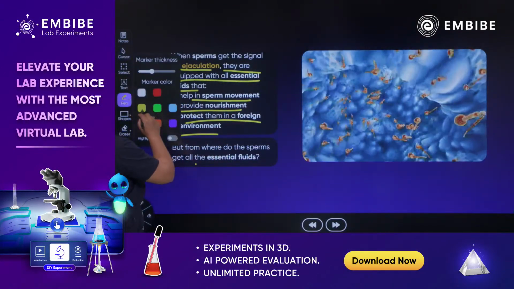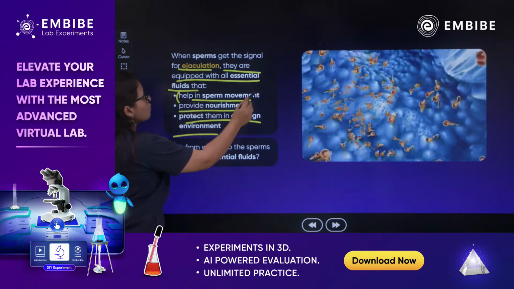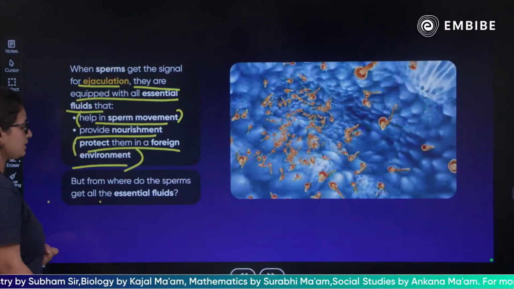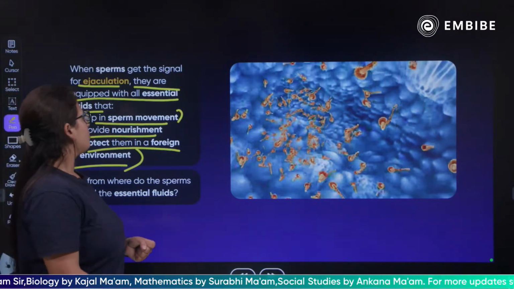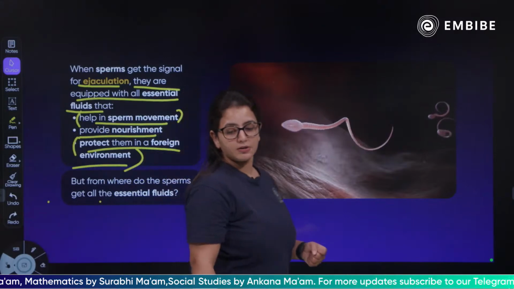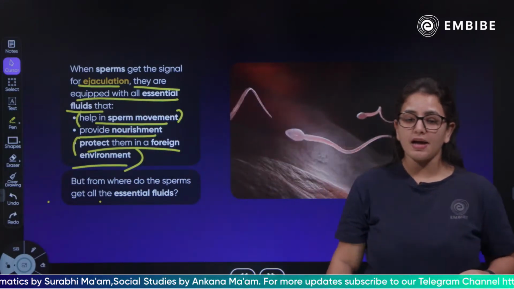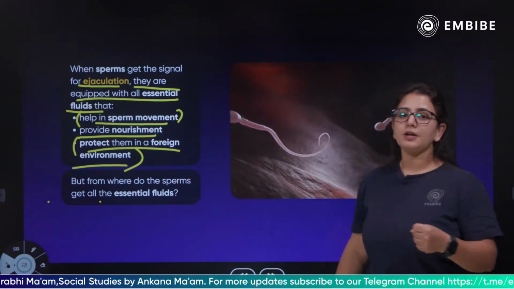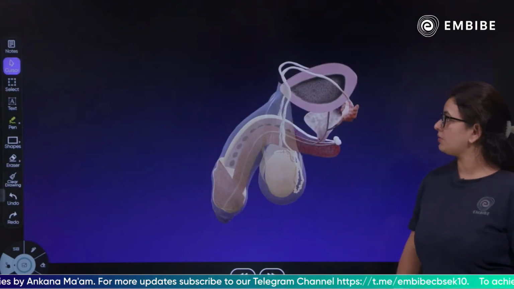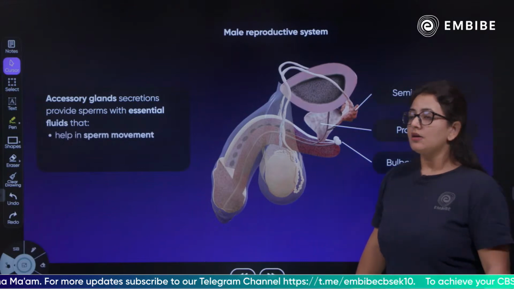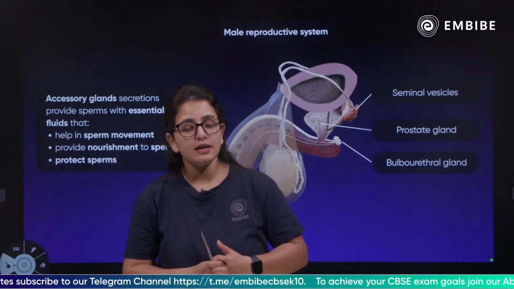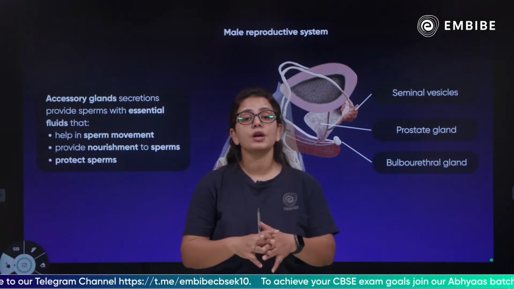It moves through its tail and is protected in a foreign environment. This is how the sperm transfers through the male reproductive tract.